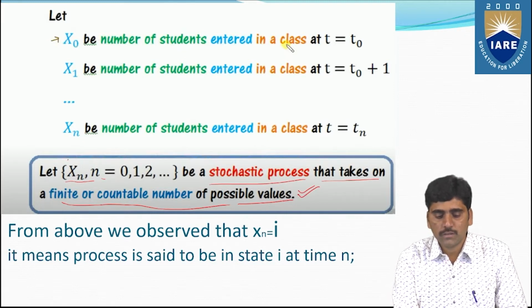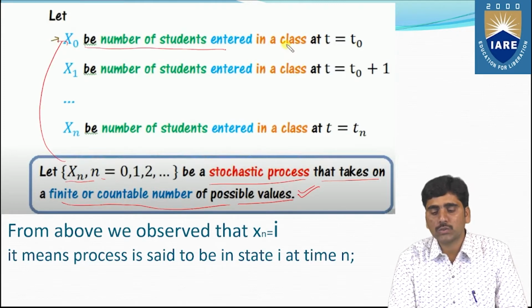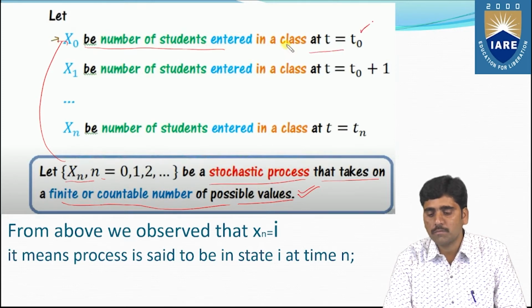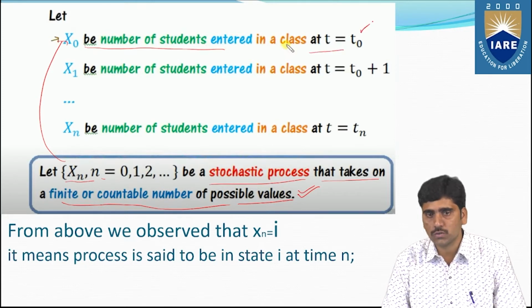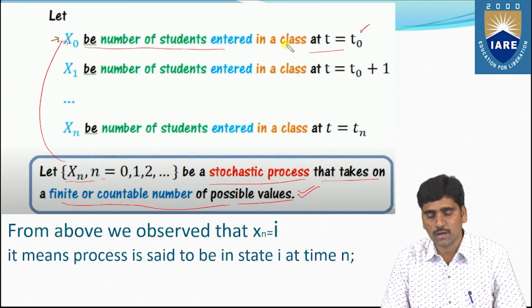Here for n equals 0, X0 is the number of students entered in class at time t equals t0.